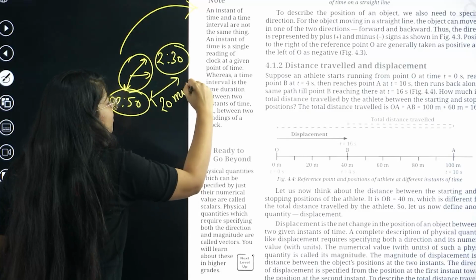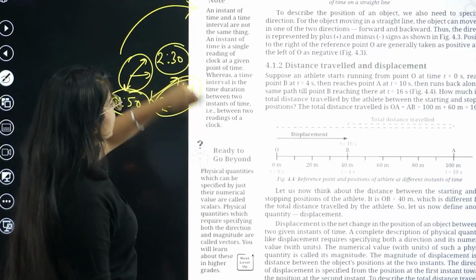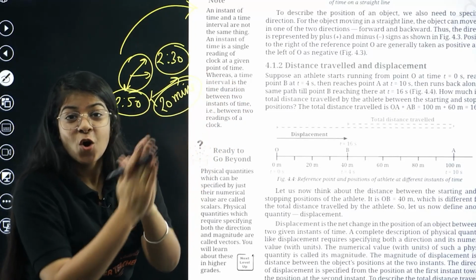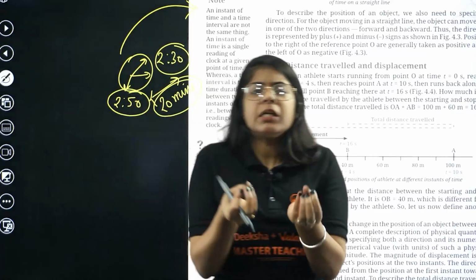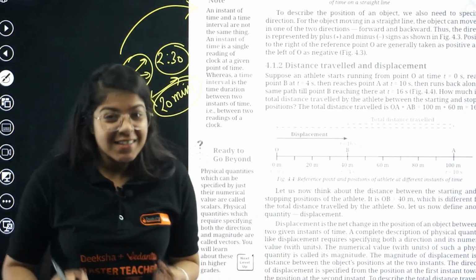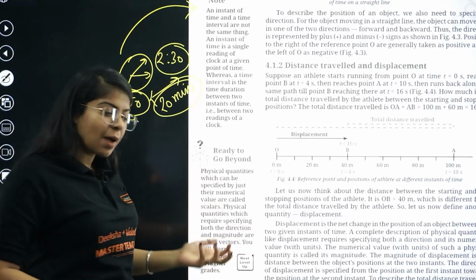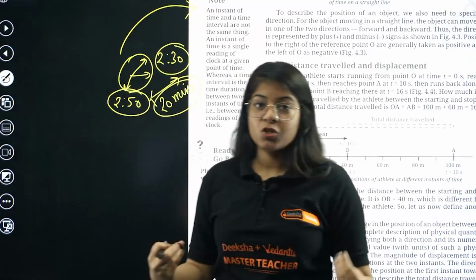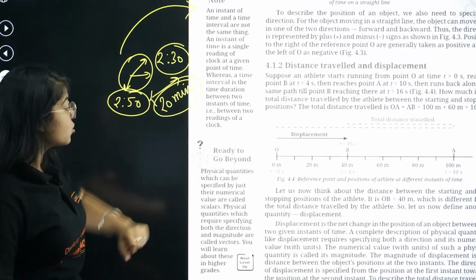20 minutes has passed, right? So this 20 minutes is actually the interval of time. That's what is written. Where is the time interval? It is the time duration between two instances of time. So this book actually tells you the minute little details that our tiny brains don't know yet. Understood? So, beta, these books will explain what is happening around you and what will eventually happen around you, and how you use this in your daily life. Okay, and also be ready to go beyond.